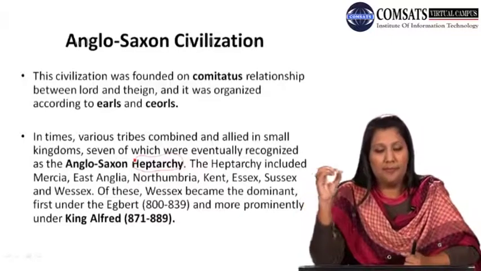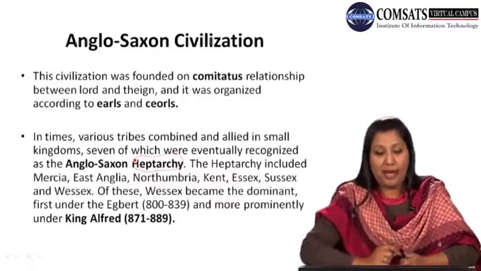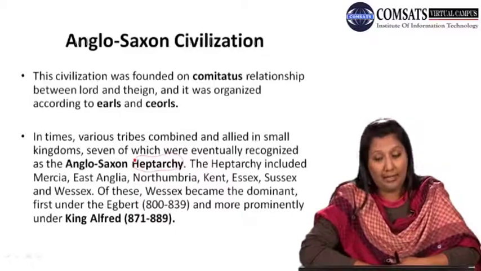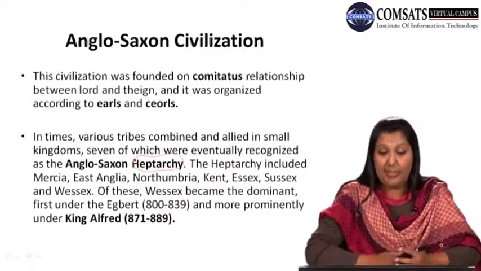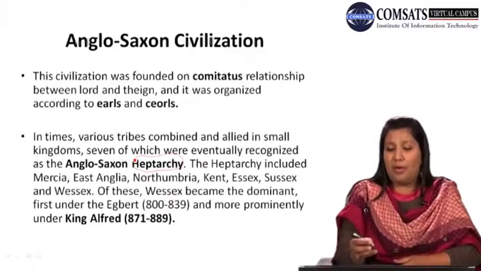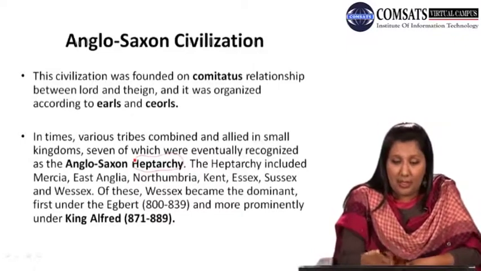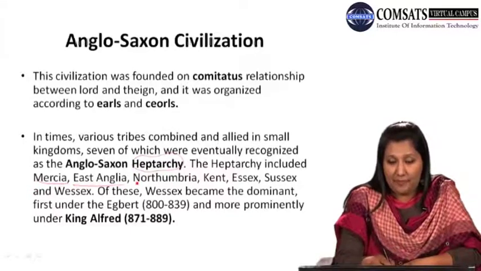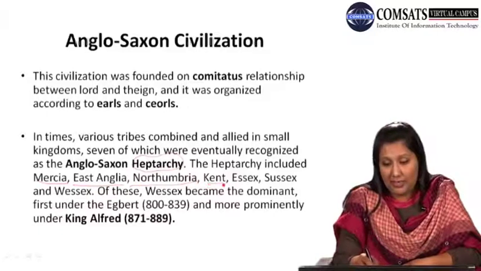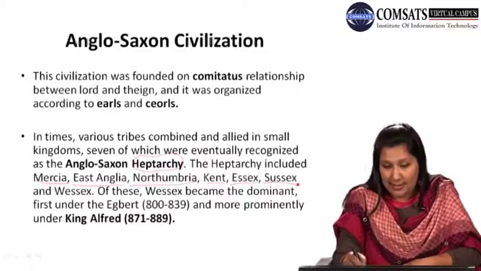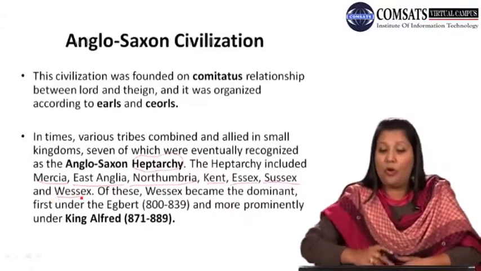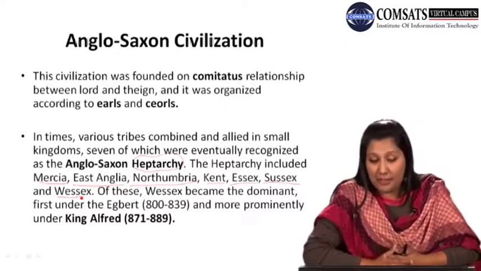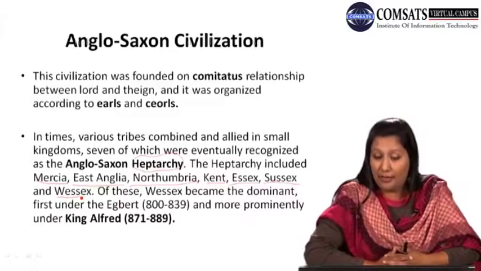The heptarchy included Mercia, East Anglia, Northumbria, Kent, Essex, Sussex and Wessex. Yes, perhaps a few of them are really very important even these days. Look at these tribes: Mercia, East Anglia, Northumbria, Kent, Essex, Sussex and Wessex. Of these, Wessex became dominant under Egbert, and more prominently under King Alfred.